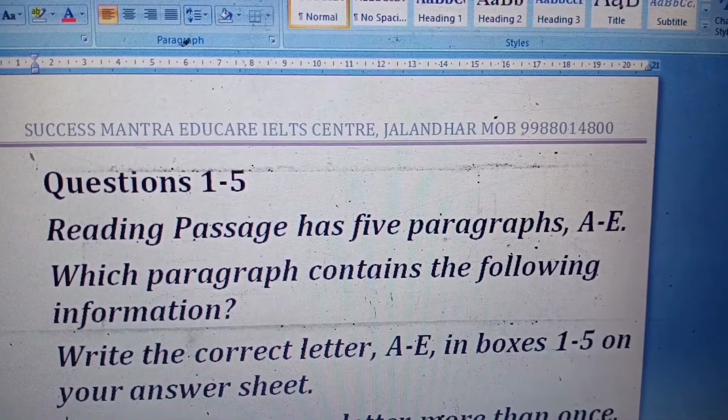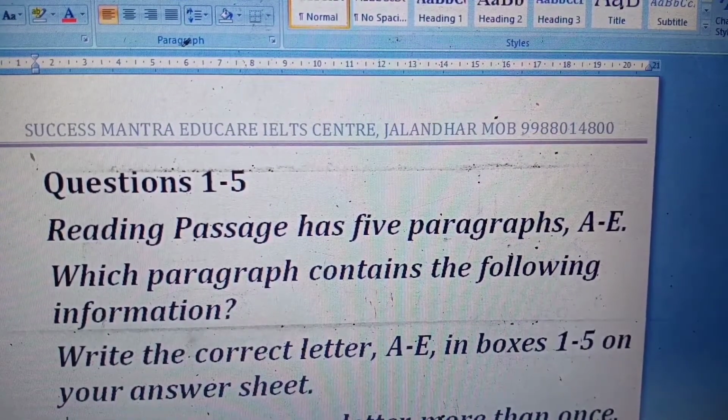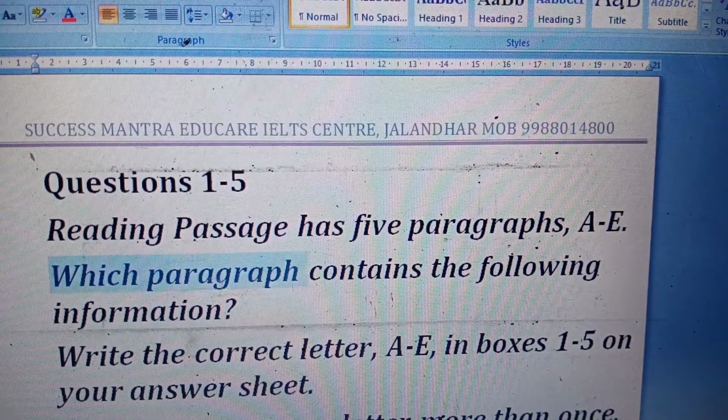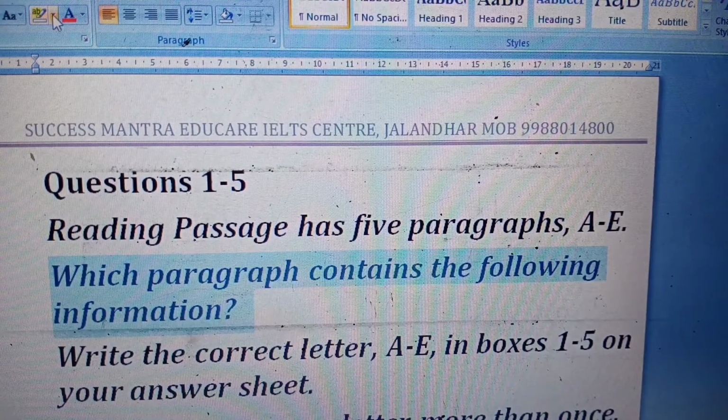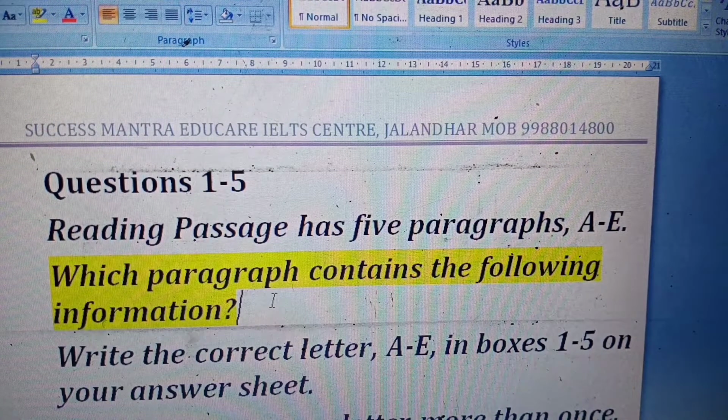I am from Success Mantra Educate, Jalandhar, Punjab, and today we are going to discuss one video related to your reading. A lot of students are facing a lot of problems in reading, and today we are going to discuss a particular question type which says: which paragraph contains the following information? Which paragraph contains the following information?